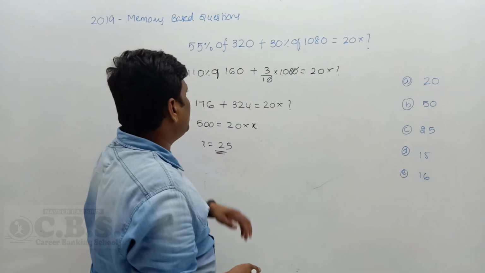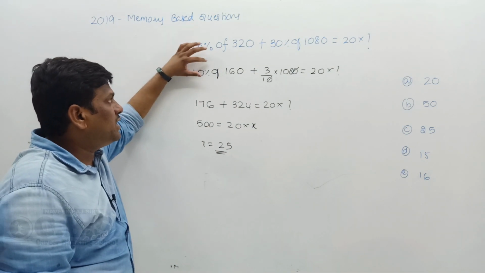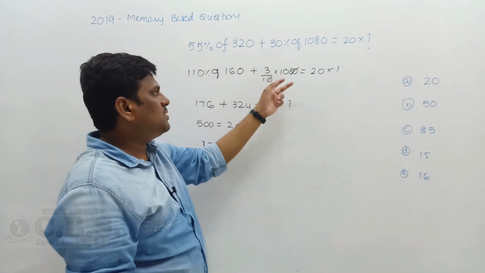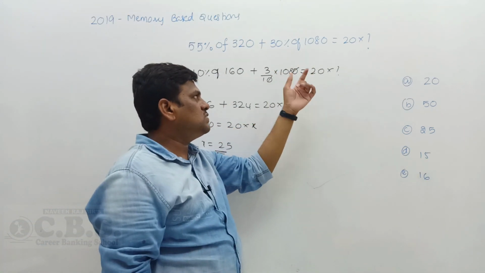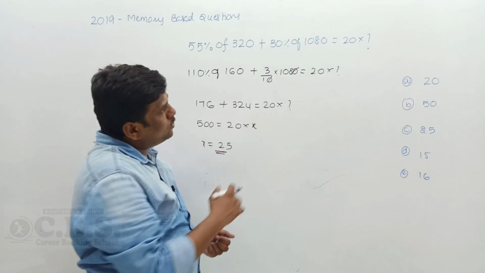What I do is, I use double of 55. Double of 55 gives you how much? 110. So 110%. If I double, I halve. Half of 320 gives you 160. 30% means 3 by 10 into 1080. Zeros cancel. 3 108s are 324. And you can do another method also.